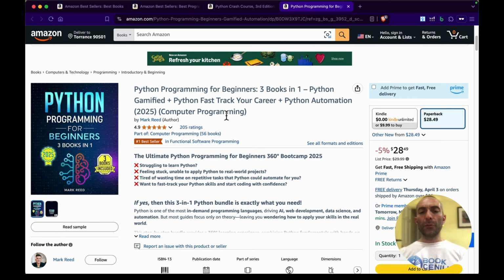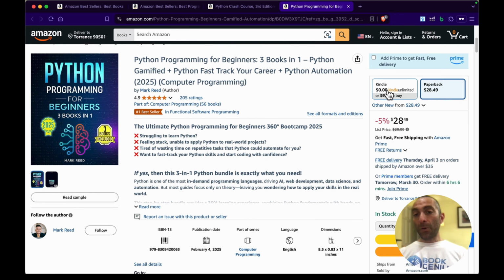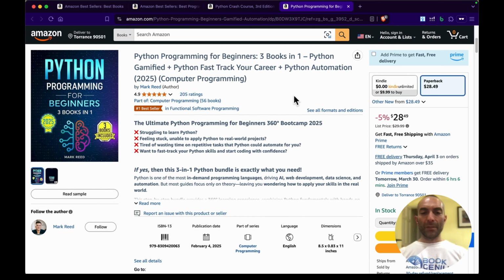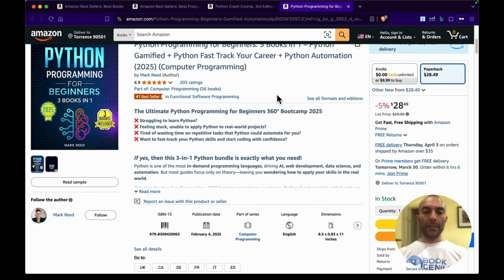Now you got some other information here which is very useful, obviously. The price for the Kindle, the price for the paperback, and if it's got other prices, like for a hardcover or spiral bound, they are going to be here. $28, $29.99. That's good. This niche is good. You get a lot of profit out of it.